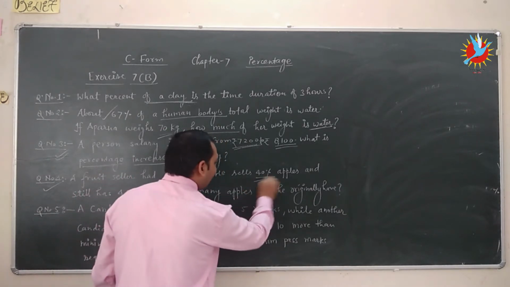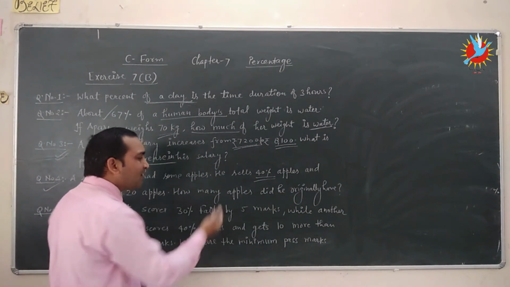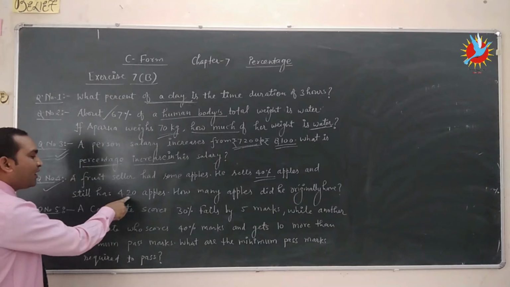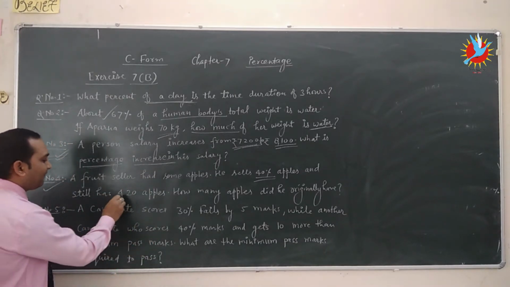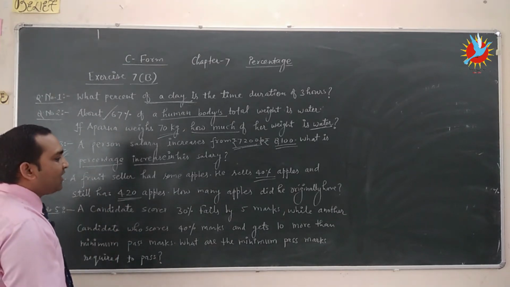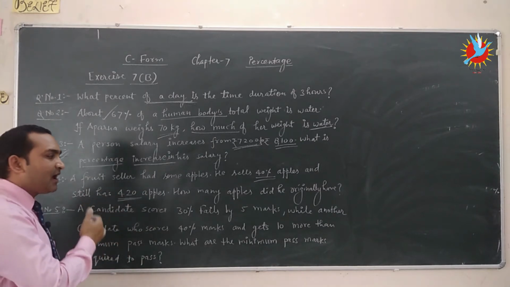Still has 420 apples, means the value of 60% apples is 420 apples, and we find the number of apples originally he had.